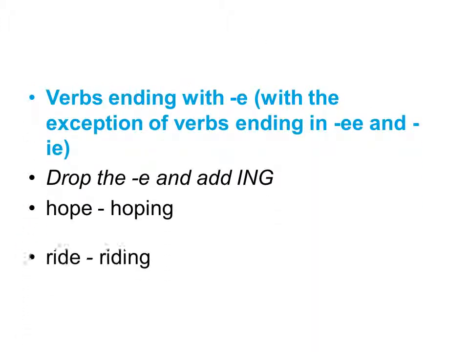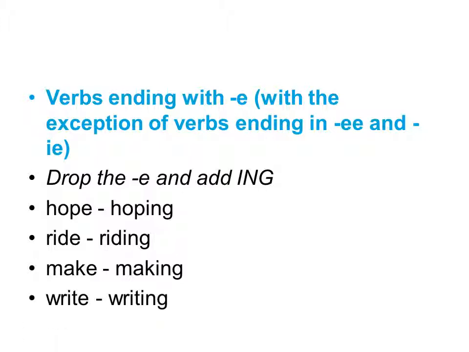Next rule says verbs ending with e, with exceptions of verbs ending in double e and ie. Los verbos que terminen en e con la excepción de los que terminen en doble e y los que terminan en i latina, ie. ¿Qué vamos a hacer? We're going to drop the e and add ing. Vamos a quitarle la letra e y les vamos a agregar ing. Tenemos hope y tenemos ride. For example, ride, le quitamos la letra e y tenemos riding. Same thing, hoping. Make, making, ride, riding.